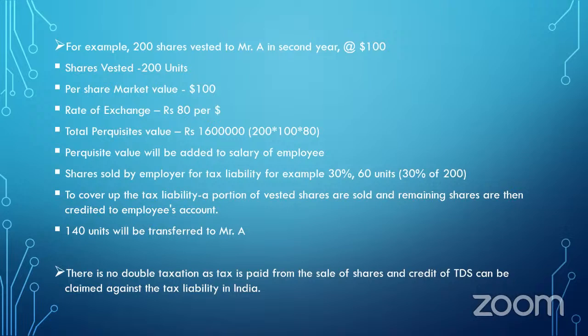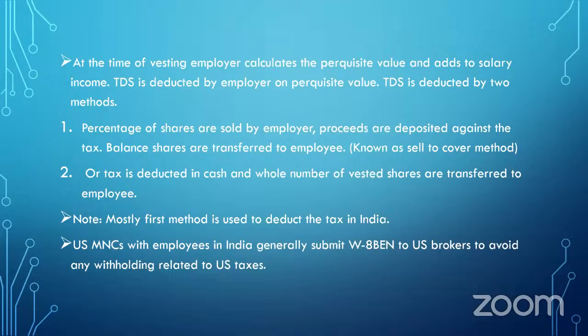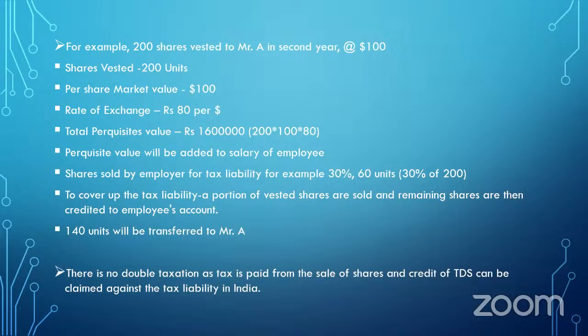Of the two methods, in the second method tax is deducted in cash and the whole number of vested shares are transferred to the employee's account. So as per our example, if 200 shares are vested to Mr. A, the whole 200 shares will be transferred to Mr. A, and tax will be deducted in cash as per the slab rate, and the perquisite value will be calculated on the fair market value as on the vesting date, and the conversion rate as on the vesting date.